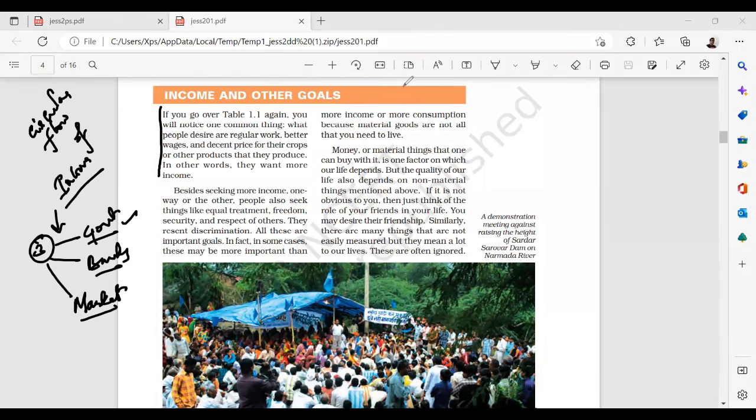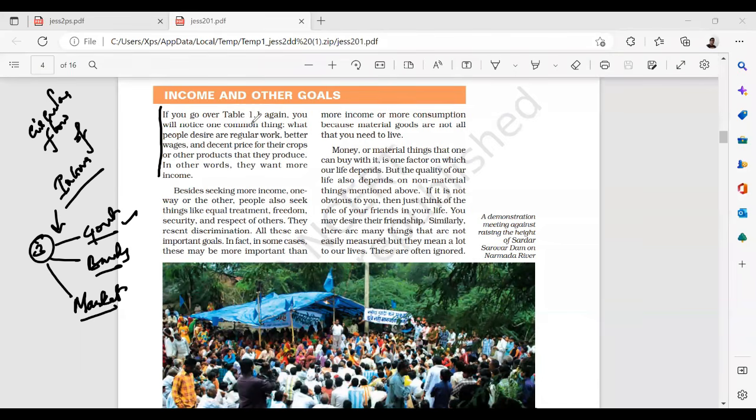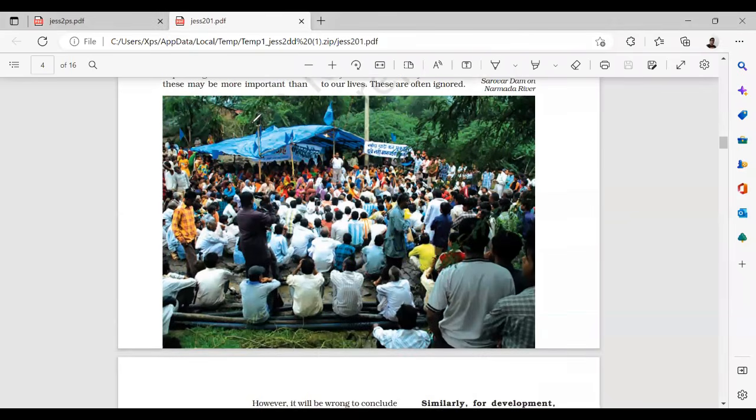Now, besides seeking more income, one way or the other, people also seek things like equal treatment. They want to be equally treated, with freedom, security, and respect of others. There is also discrimination which still exists in our country that needs to be curtailed. All these are important goals. Money or material things that one can buy with it is one factor on which our life depends. But the quality of our life also depends on non-material things. Materialistic thing means something you're doing for the benefits. Non-materialistic thing means nothing for the benefits, but you're contributing in some other way.